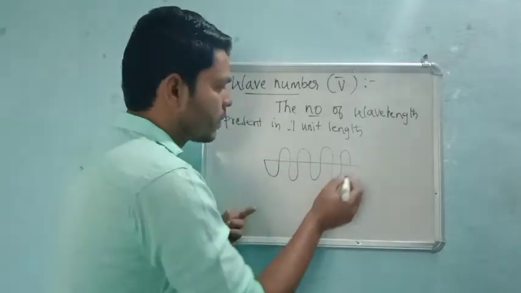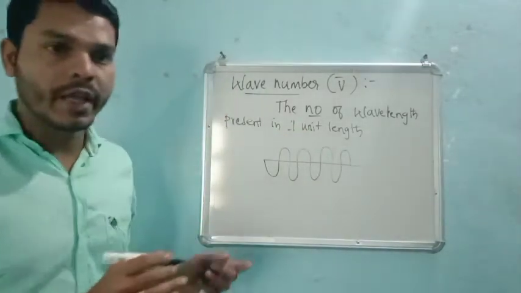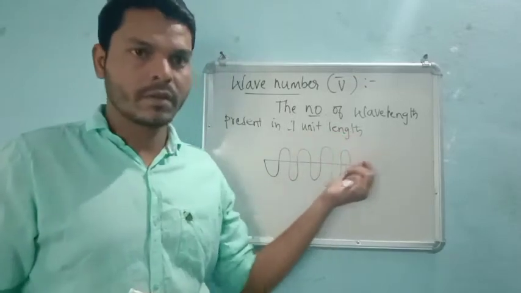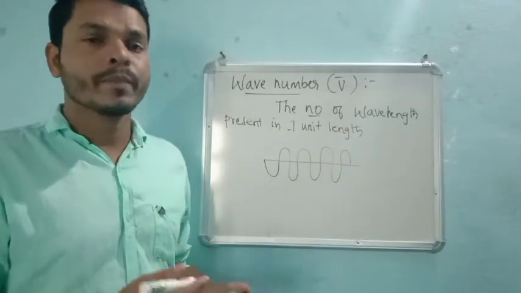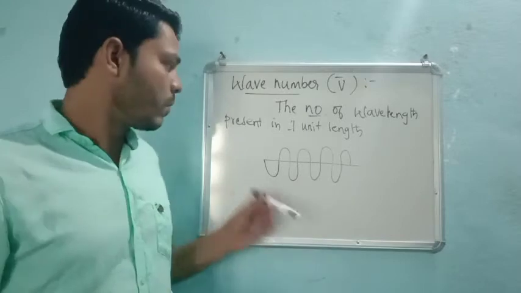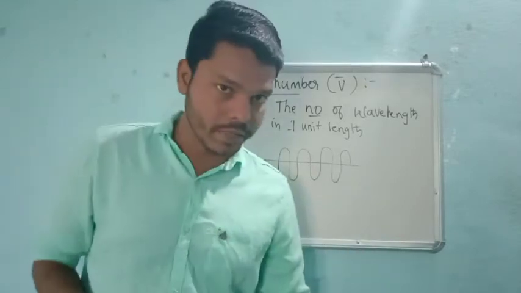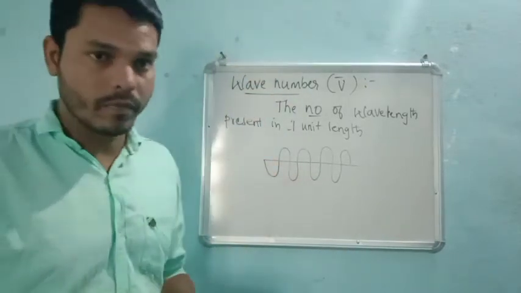That means if I consider 1 centimeter, or 1 meter, that is 1 unit length, that will be the standard.